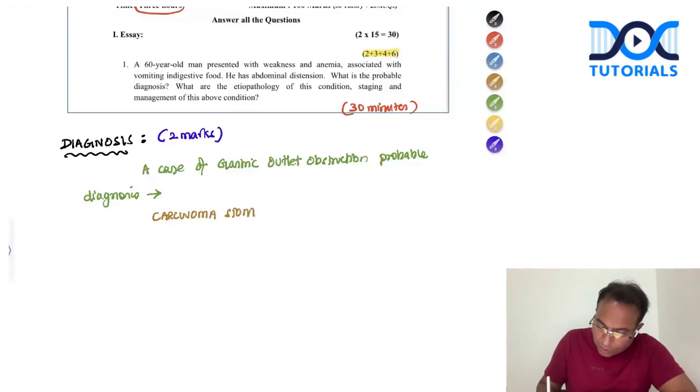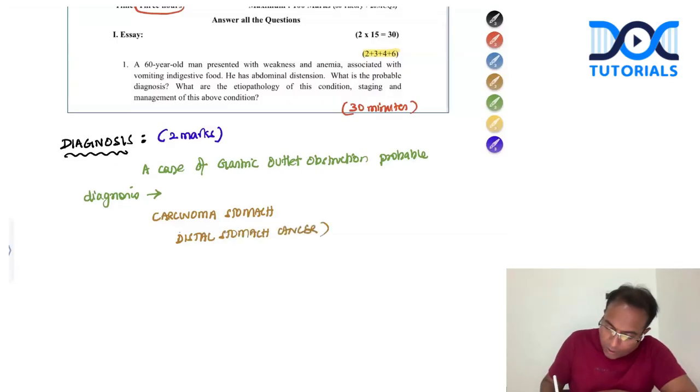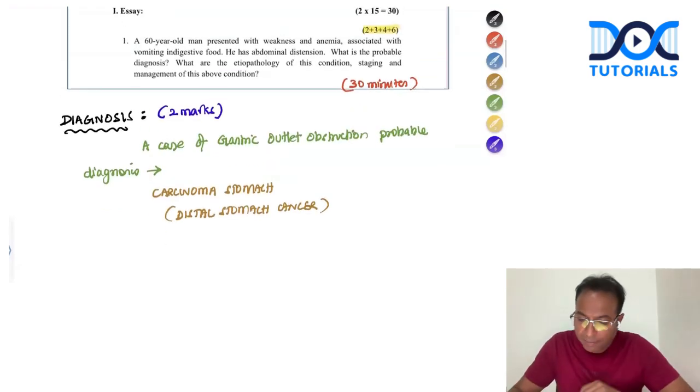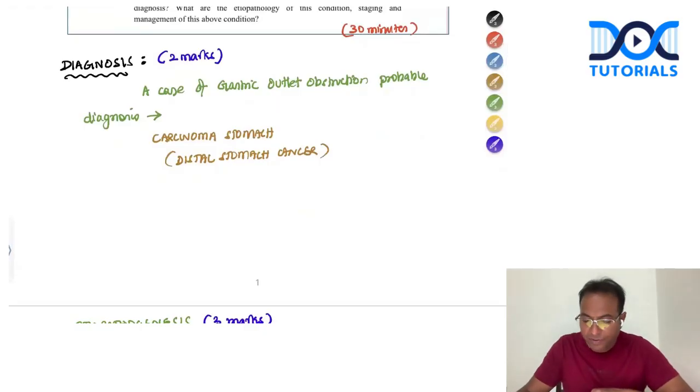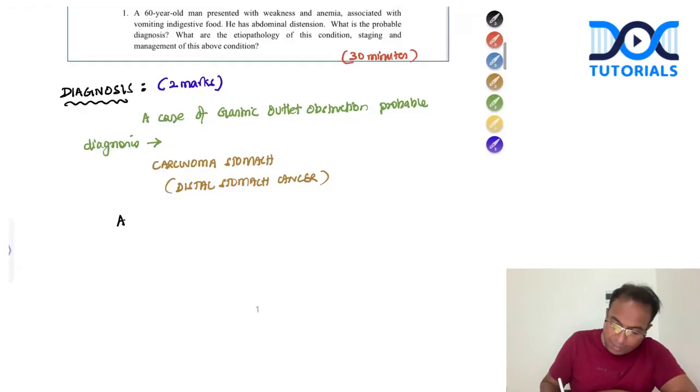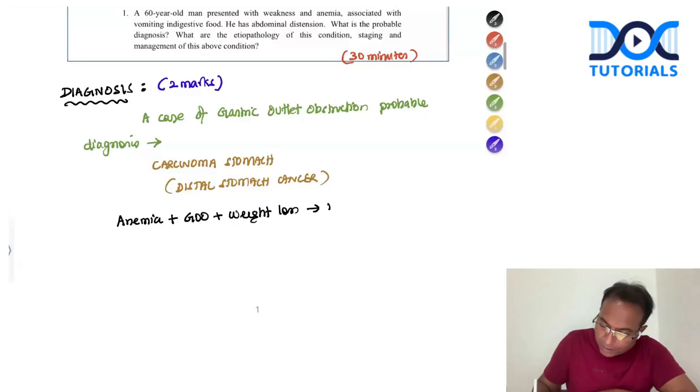Carcinoma stomach. Location of the cancer will probably be in the distal stomach. Distal stomach cancer. This is a classical history. And why I'm saying this is cancer stomach, you can see the patient is having all the clinical features of cancer stomach. What are the clinical features? You can see the patient is having anemia plus GOO features plus weight loss. These features are more in favor of cancer.